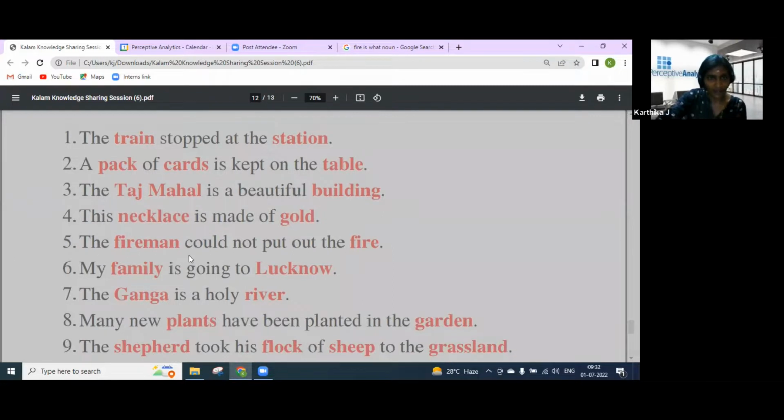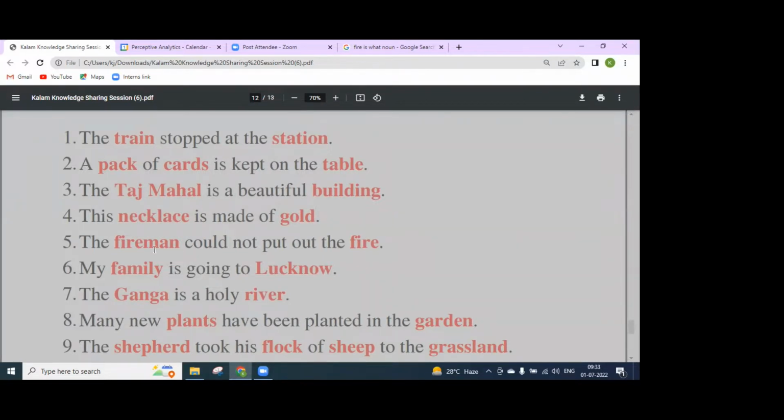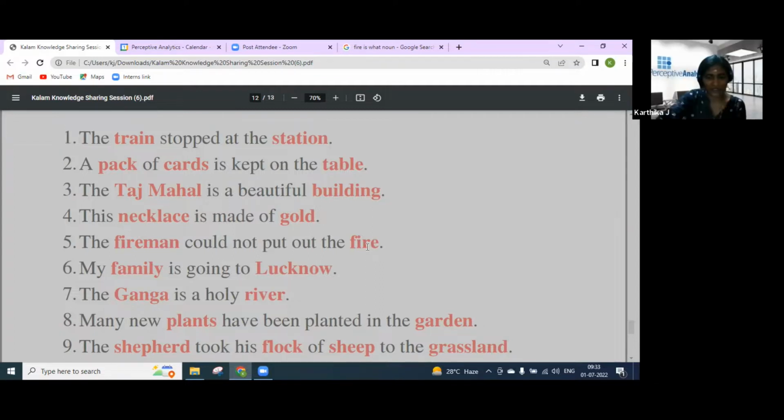The fireman could not put out the fire. Fireman and the fire. Fireman, is it a common noun? Yeah, common noun. Fire, abstract noun. Yeah, correct. And in some cases, fire is also referred to as a common noun.